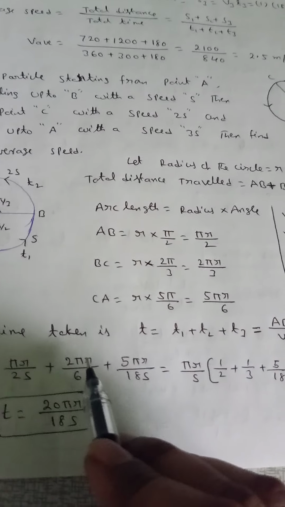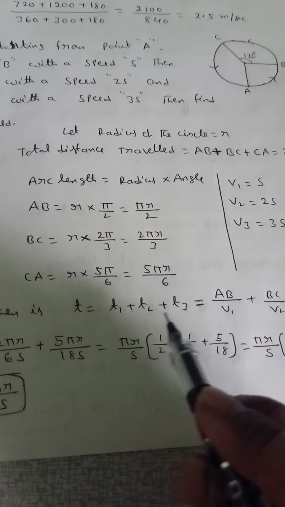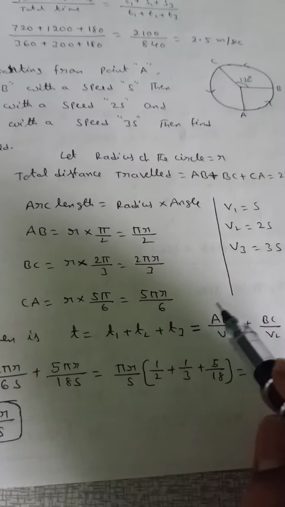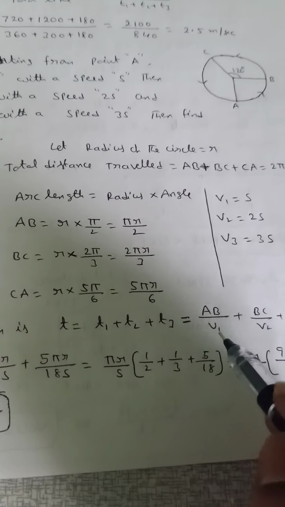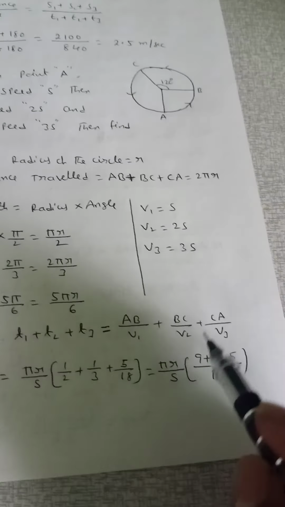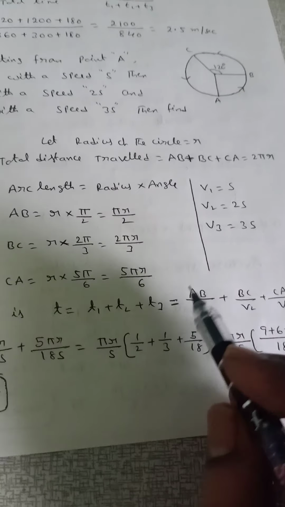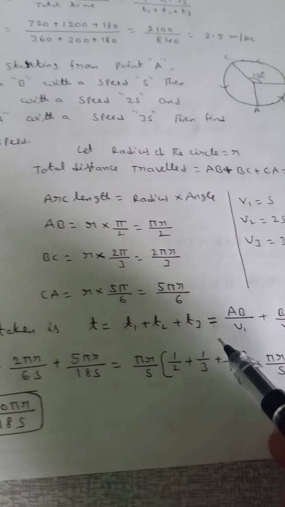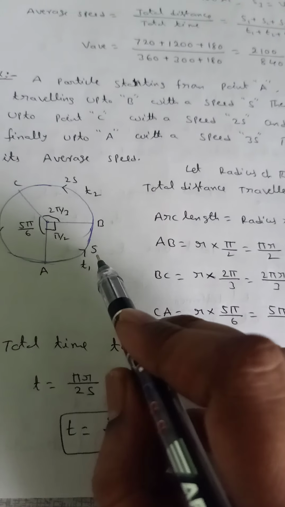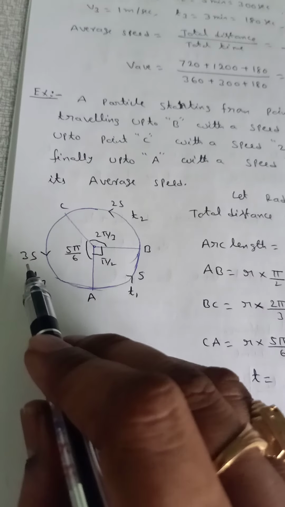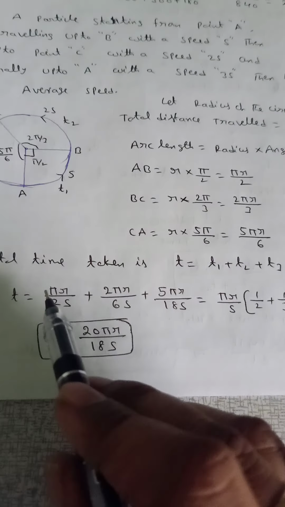That means the total time taken t is equal to t1 plus t2 plus t3. Time is equal to distance by speed, that means AB by V1 plus BC by V2 plus CA by V3. AB means pi r by 2, with speeds V1 is s, V2 is 2s, V3 is 3s.